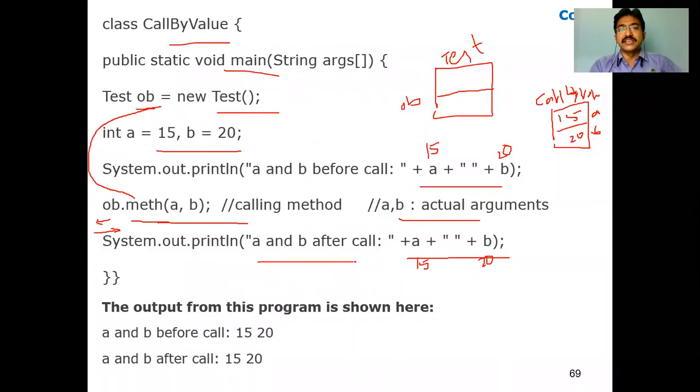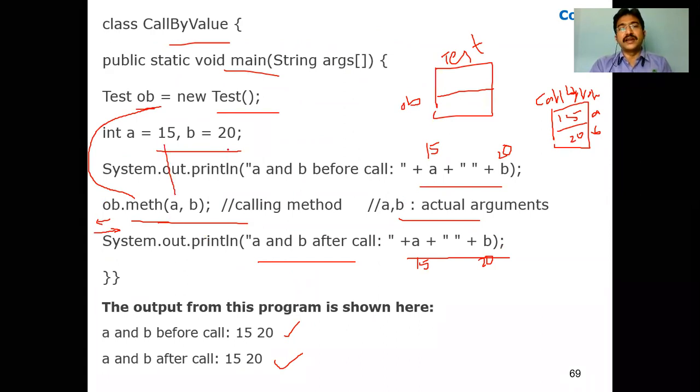That's why once you display again after the call, where you display A and B, the values will be displayed as 15 and 20 only, not 30 and 10. So the output of this program is 15, 20 before the call and after the call also 15, 20. Hope you understood this, right? We are just calling a method, and we can directly call 15 here, directly call 20 here.